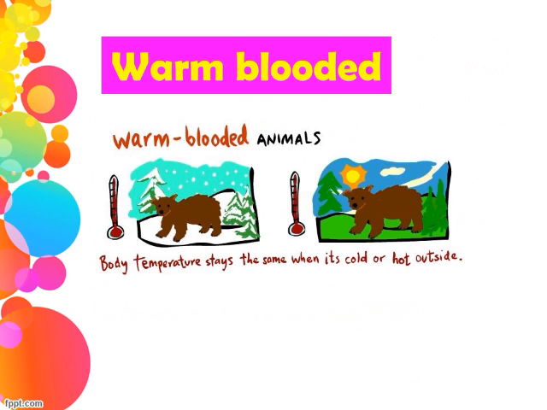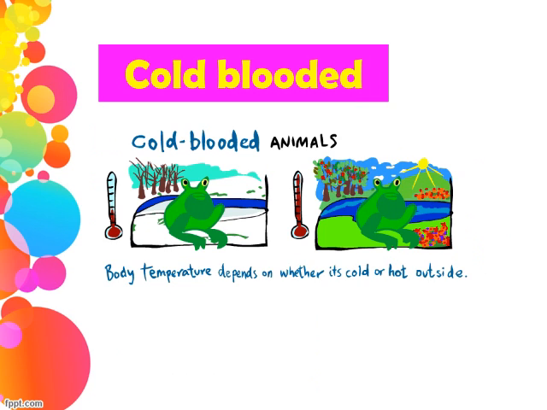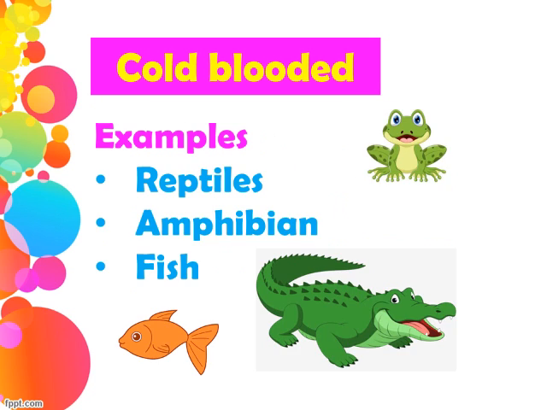Warm-blooded animals. In warm-blooded animals, the body temperature stays the same when it's hot or cold outside. They do not change their body temperature. Examples are humans and birds. Cold-blooded animals. Cold-blooded animals change their body temperature when it's hot or cold outside. For example, reptiles, amphibians, fish. Here, frog is an example of amphibians and crocodile is an example of reptiles.